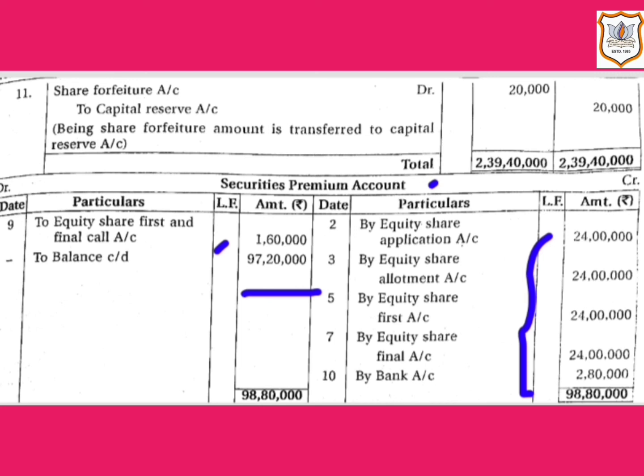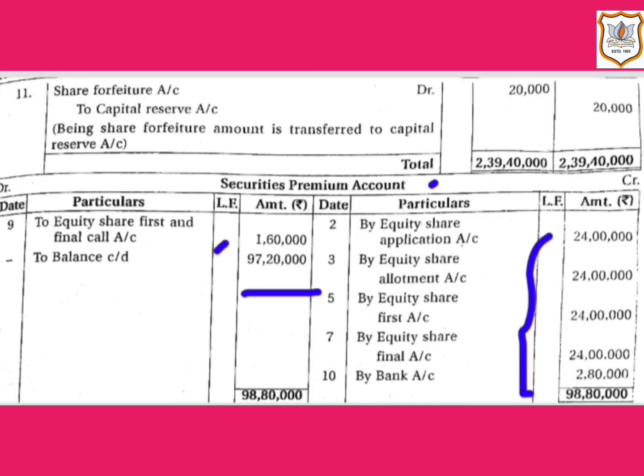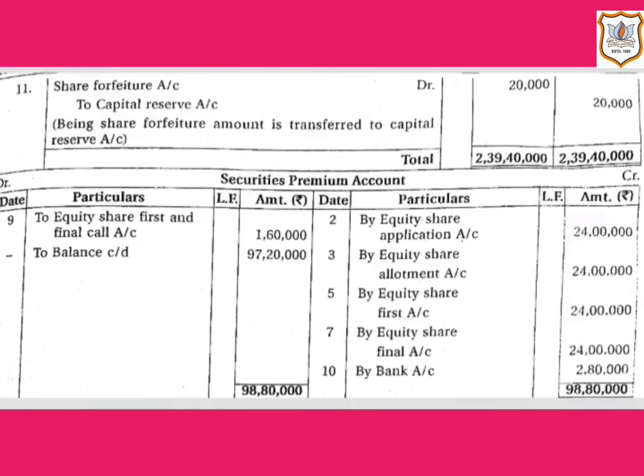So here we have completed this question, that is question number 18, and with this we have completed this chapter, that is accounting for share capital. In this chapter, question number 8 and 11, and then question number 19 to question number 24 have been omitted by the government.